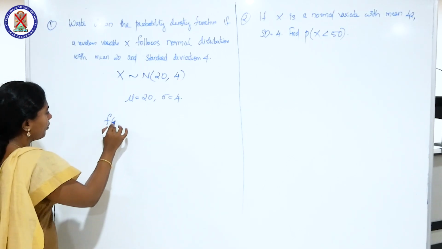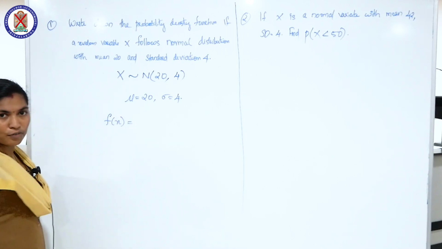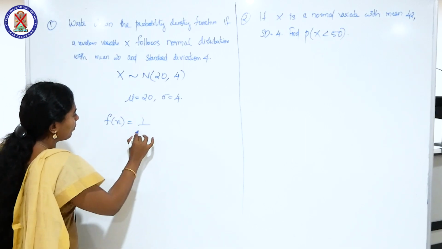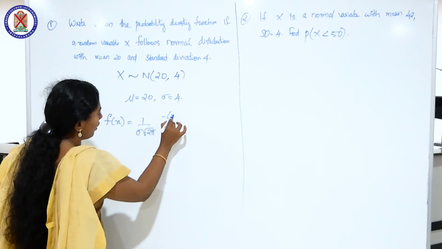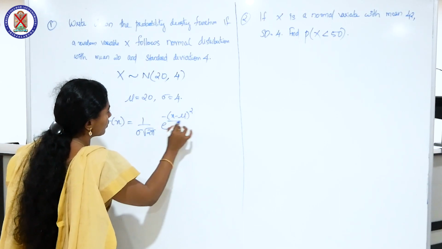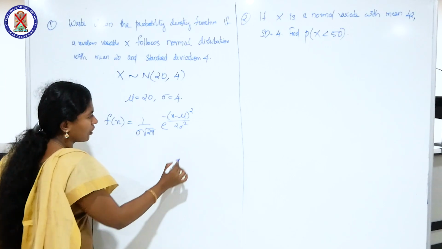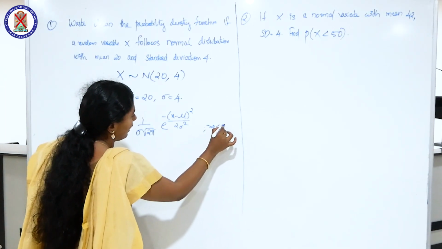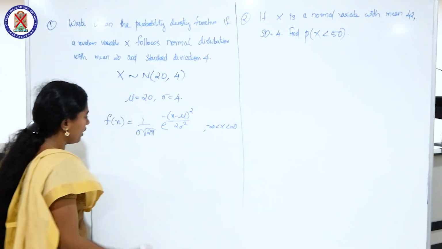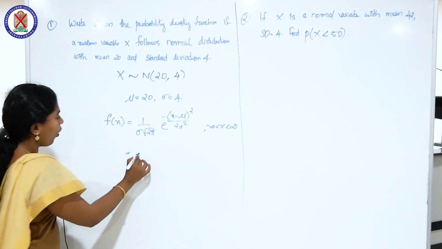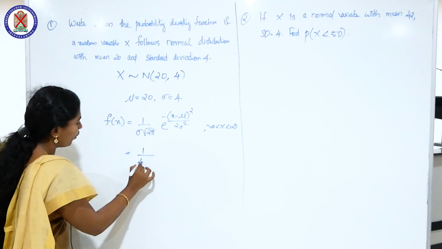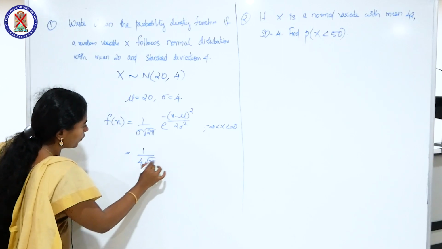We know for a normal distribution, the density function f of x is equal to 1 by sigma root 2 pi e raised to minus of (x minus mu) the whole square by 2 sigma square, minus infinity less than x less than infinity.